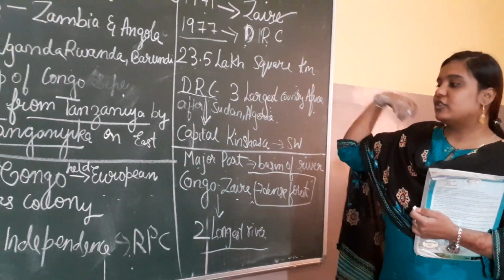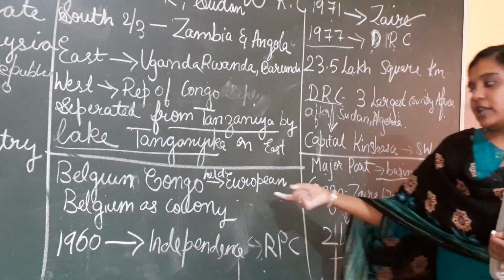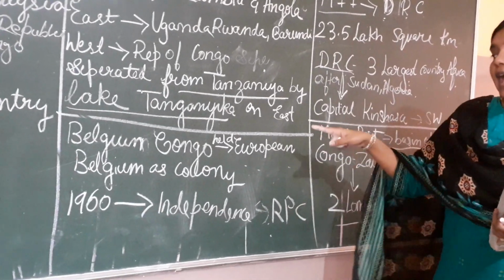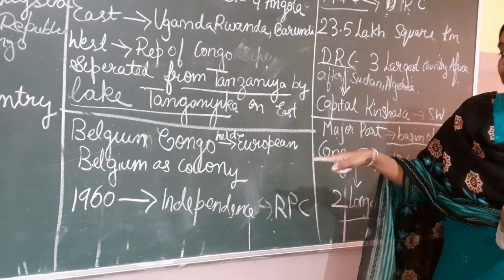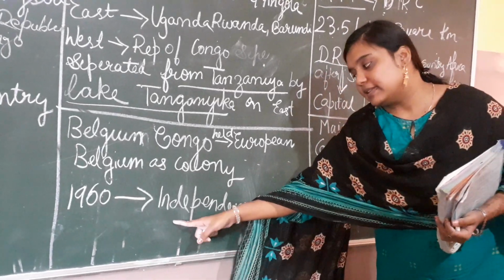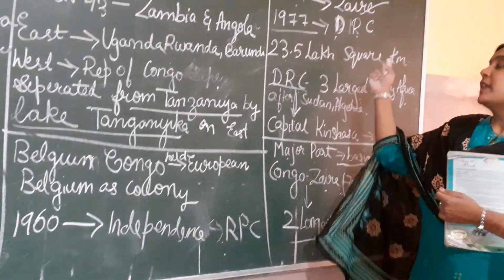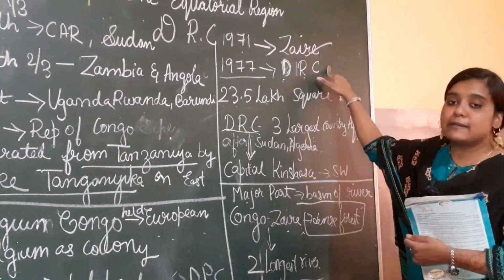I have also said this, children. The European countries held the DRC first, and it was a Belgian colony. Then in 1960 they got independence and renamed it the Republic of Congo. Then in 1971 they renamed it Zaire.